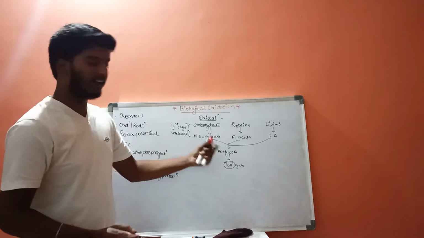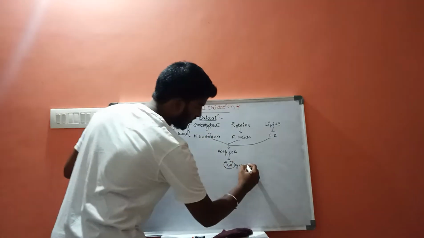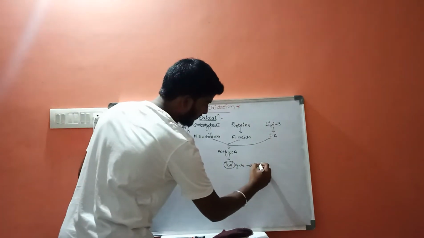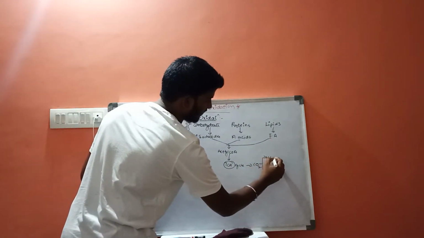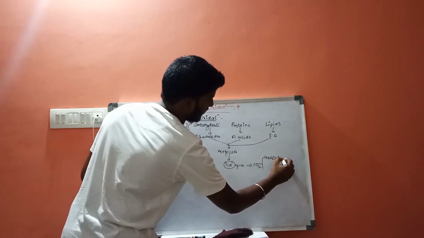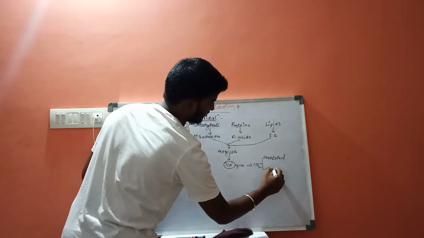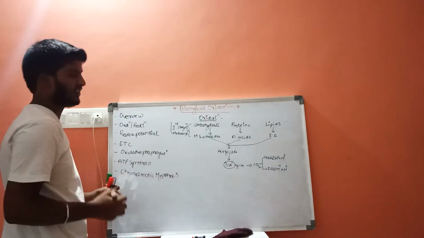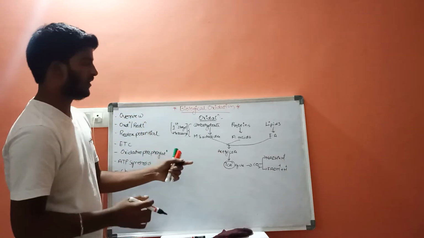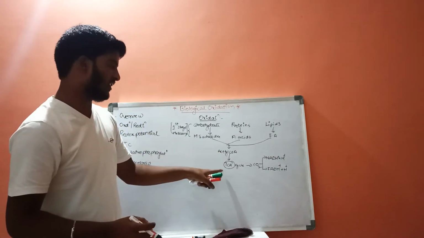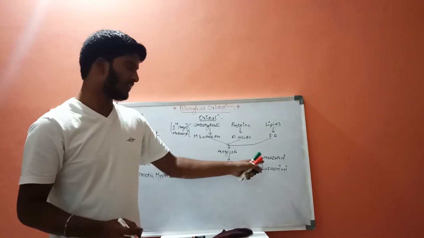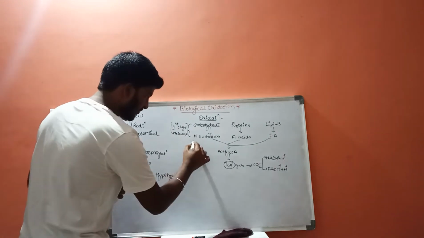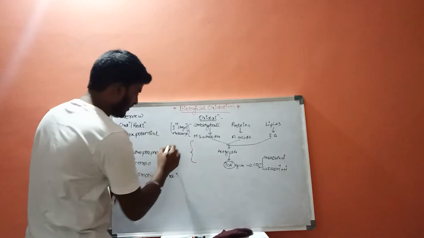When acetyl CoA enters into the TCA cycle, it results in formation of carbon dioxide, and along with carbon dioxide, it forms NADH plus H plus and FADH2. Once again, when acetyl CoA enters the TCA cycle, it forms carbon dioxide plus some coenzymes like NAD plus and FAD. Now, this entire process is called second stage metabolism.